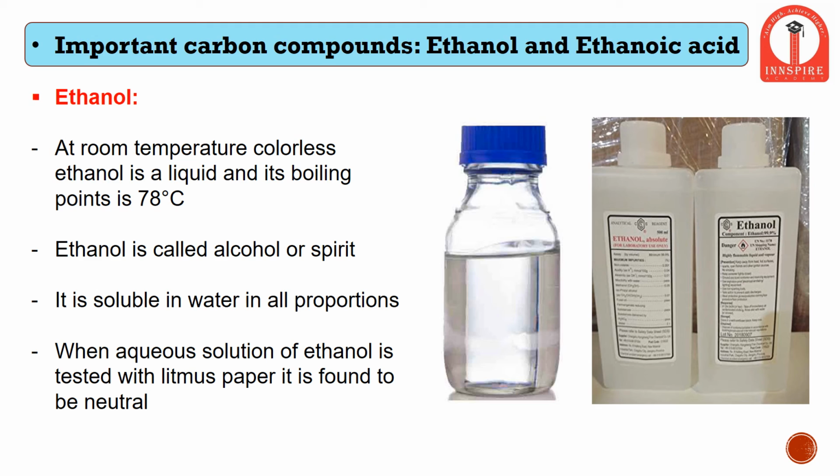Now in the last type we will study the important carbon compounds on an industrial scale. Ethanol and ethanoic acid are the two chemical compounds which are studied on a larger scale. So what is ethanol? Ethanol, as we can see in this bottle, is a colorless liquid and it is highly volatile in nature, as in if this bottle is kept open, all the solution will start evaporating even at room temperature. Its boiling point is 78 degrees Celsius.